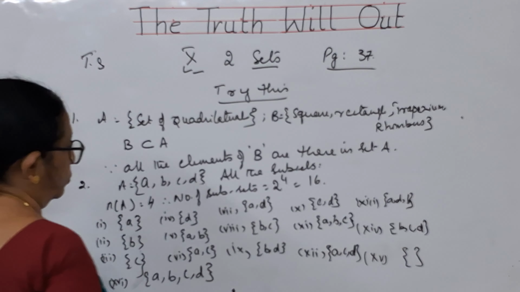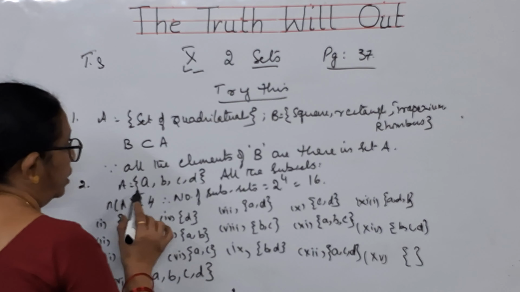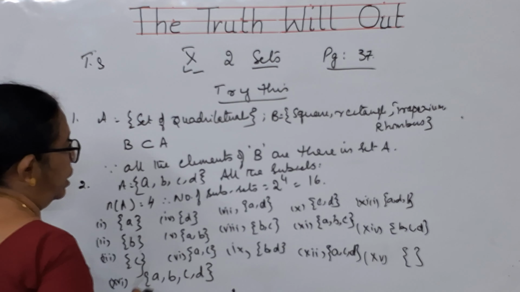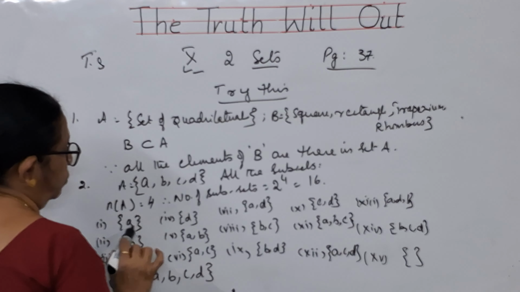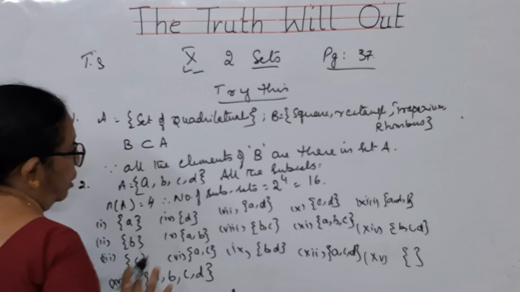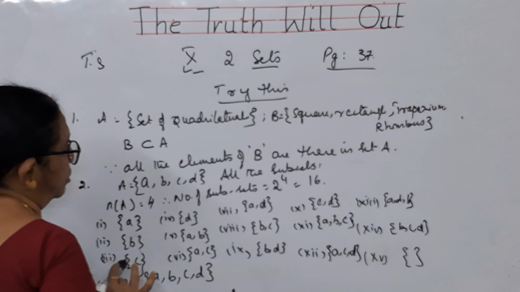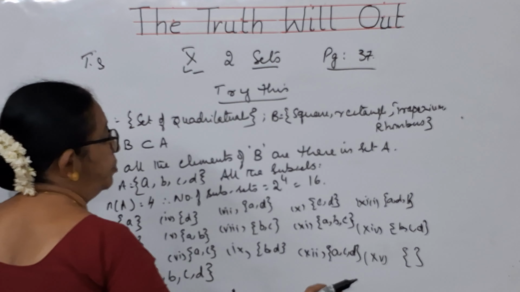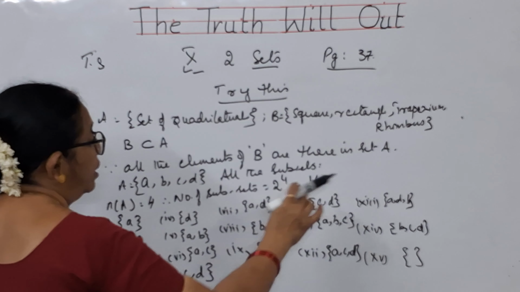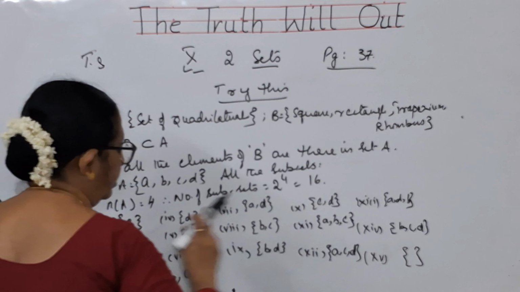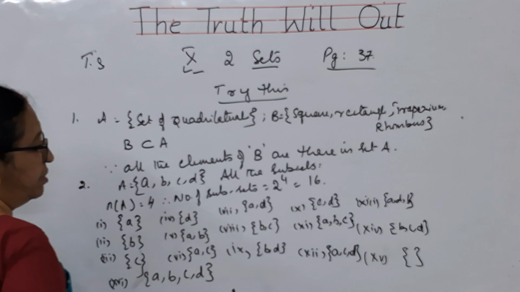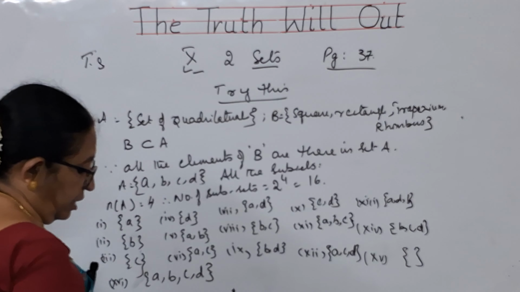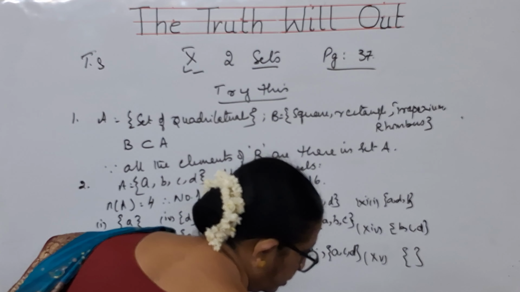So these all are the various subsets that we will be getting for the given set. So you should remember very well, children, how many elements are there, that you have to find out first. N of A, whatever is the set, that number you will write. Number of subsets, first you should know how many you will be getting, 2 to the power of n. Then you write those numbers and keep on writing the elements, then you don't get any mistake in it, children. Write down this.